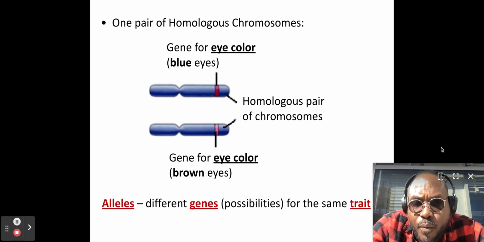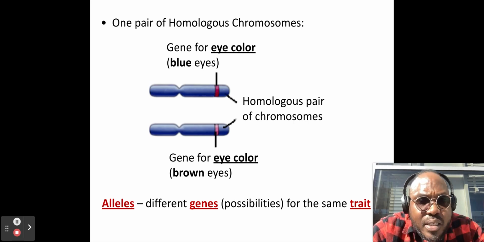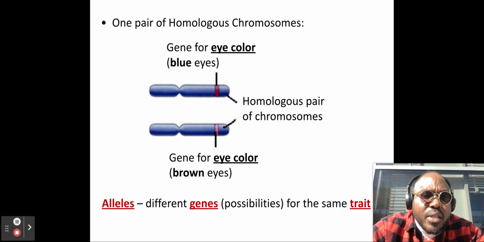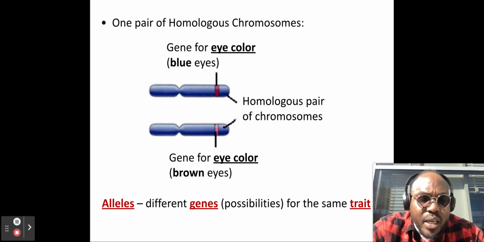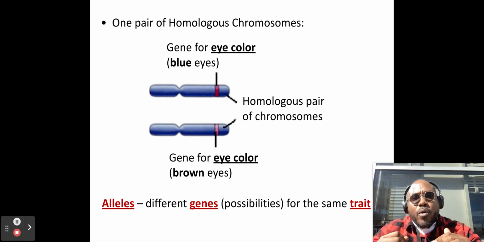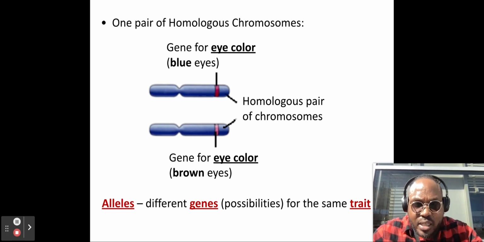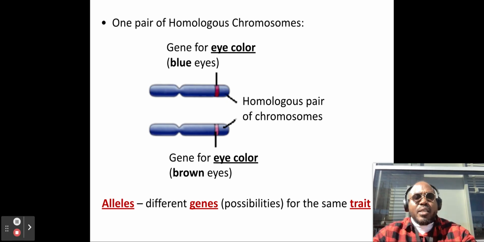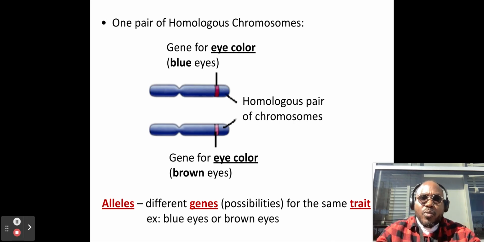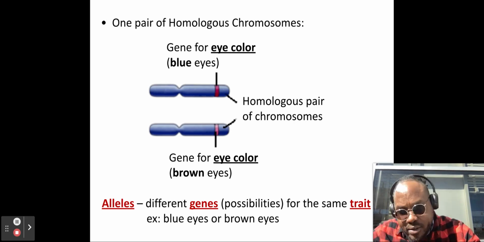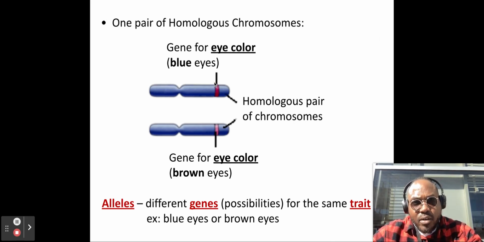Okay, and we have a term called alleles. Alleles are different genes or possibilities for the same traits. Your alleles make up your genes, and your alleles are the unique code for a specific trait like skin color or hair texture or your potential for height, etc. These are determined by alleles. So, for example, blue eyes or brown eyes are determined by an allele. So, this here would be an allele. These are alleles.